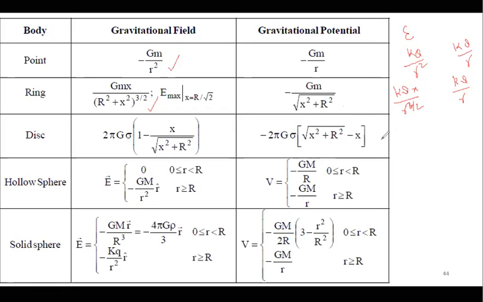Now, for the disk, instead of kq, just use G. Simple as that. Instead of k, just use G. For the hollow sphere, instead of k, just use G as well. Right? Got it? Tell me, everyone. NEET students, you have to remember the formulas only.